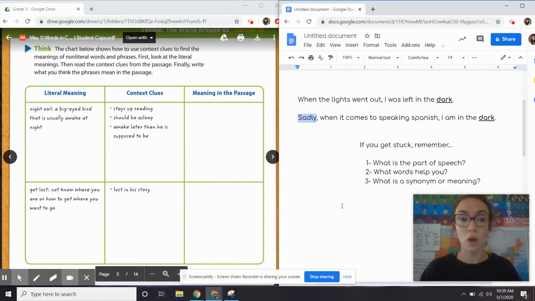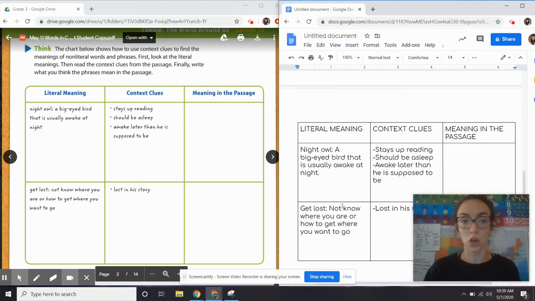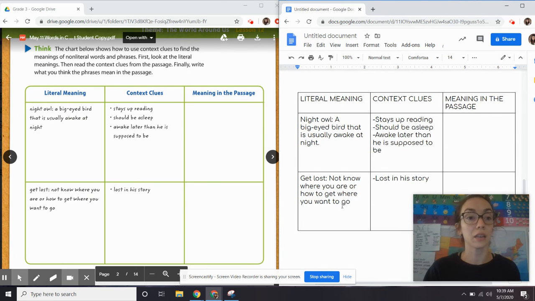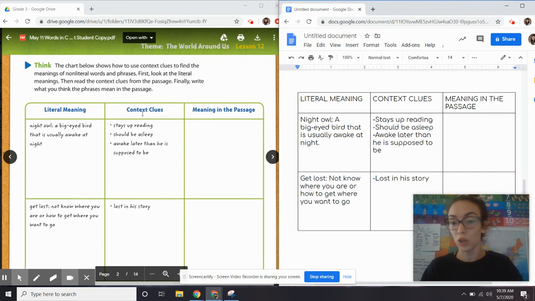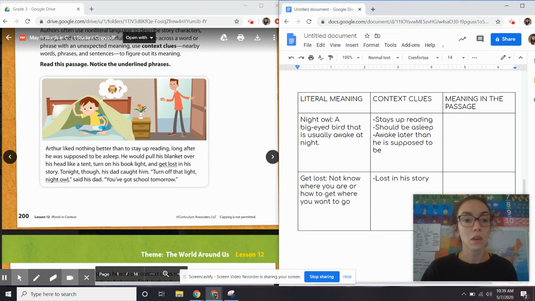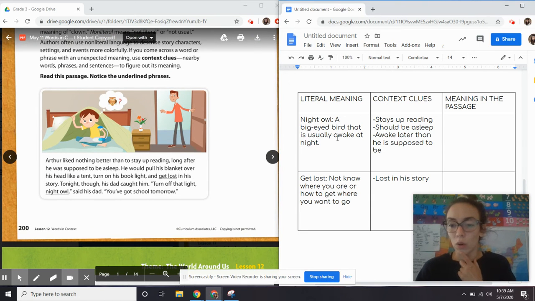So let's look here. It says, think. Below the chart shows how to use context clues to find the meaning of non-literal words and phrases. First, let's look at the literal meanings. Then read the context clues from the passage. Finally, write what you think the phrase means in the passage. So I have it over here on my screen, so I'm going to come back up to the story. You'll be filling it out over here. A night owl is a bird that's awake at night. He's obviously not an owl.